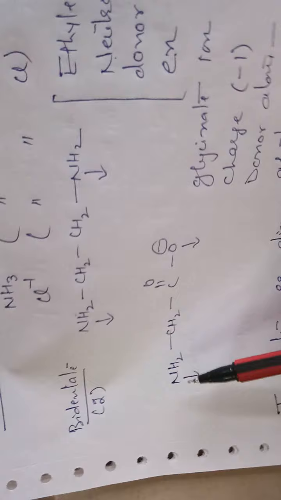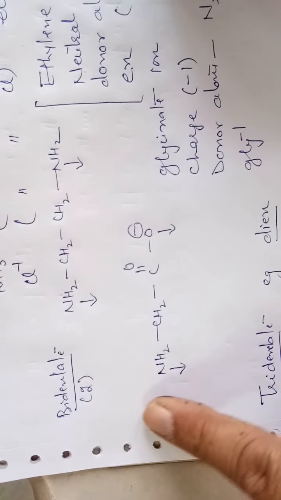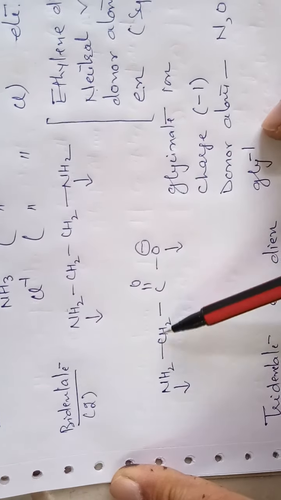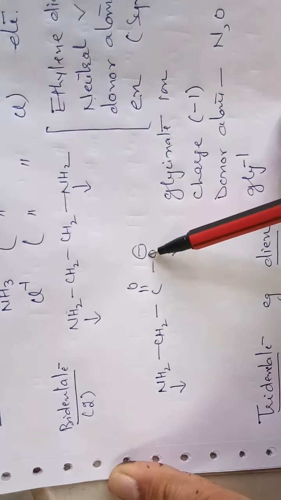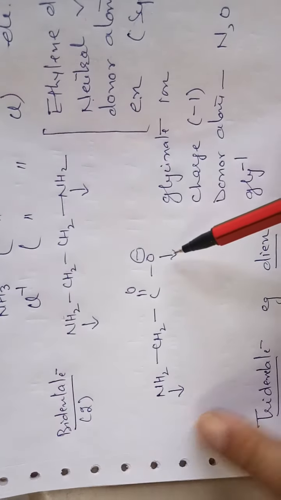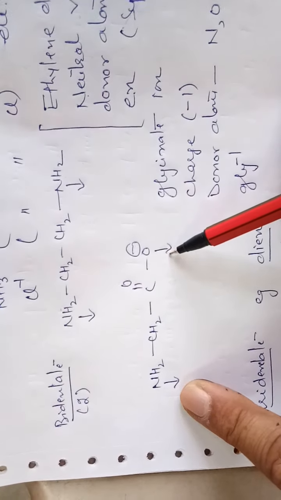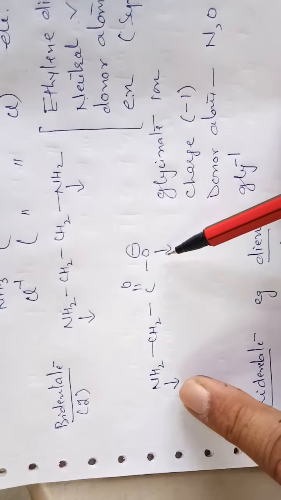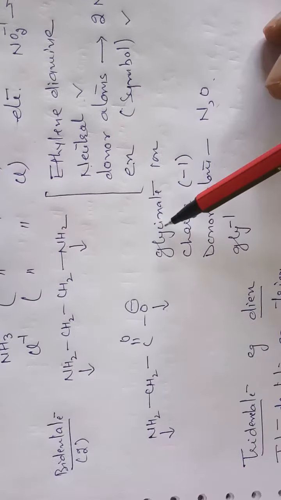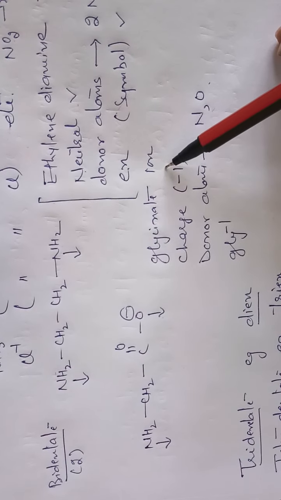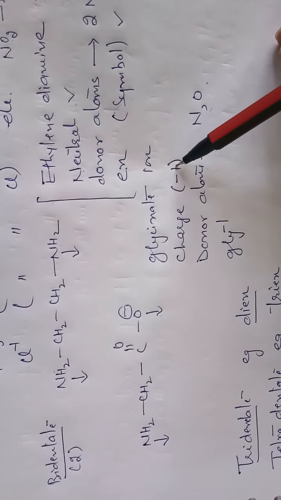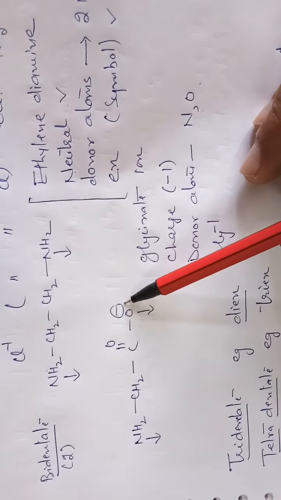Consider the second ligand, that is NH2CH2COO negative. Again two donor atoms: one is nitrogen, the other is oxygen. Its name is glycinate ion. The charge is -1.